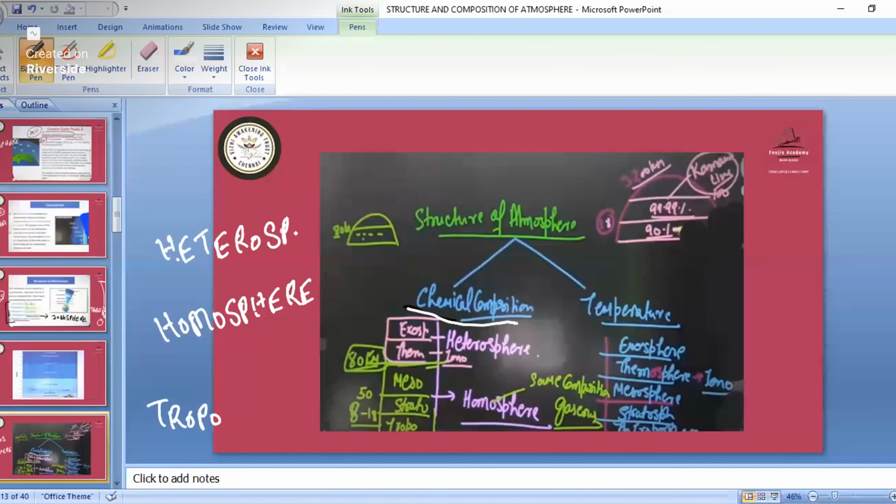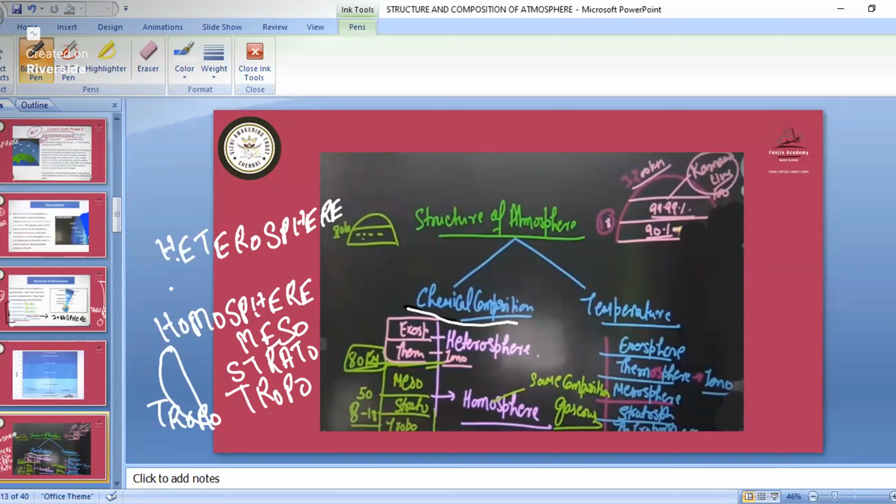So there are 3 layers in the homosphere. They are tropo, strato, and then we have the mesosphere. And the outer layers of the earth, the thermosphere and the exosphere, are part of the heterosphere. So they are divided based on the chemical composition, and we have these 2 types, the heterosphere and the homosphere.